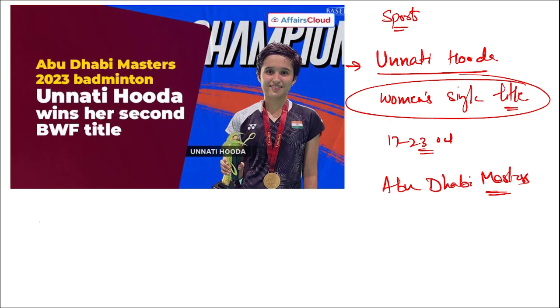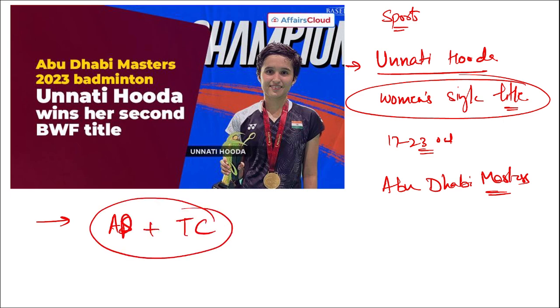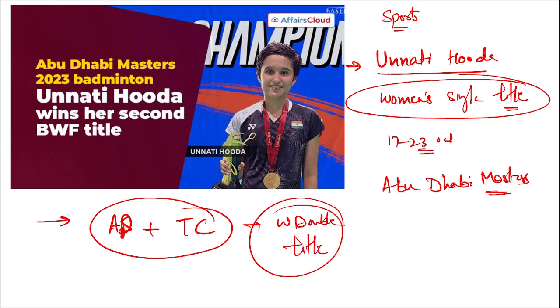In UAE. Then apart from this, remember, the Indian duo Ashwini Ponnappa and Tanisha Crasto have also won the women's doubles title. Women's doubles title was won by whom? Ashwini Ponnappa and Tanisha Crasto. Correct? So you have to remember this.